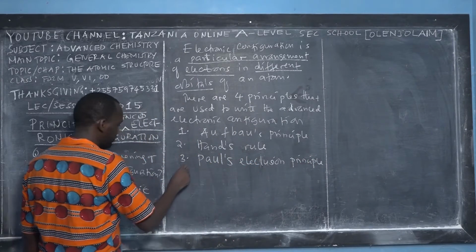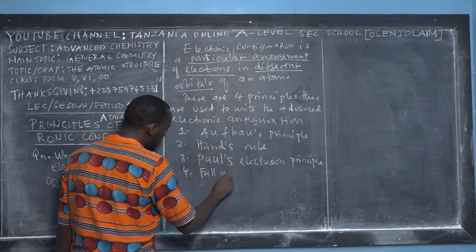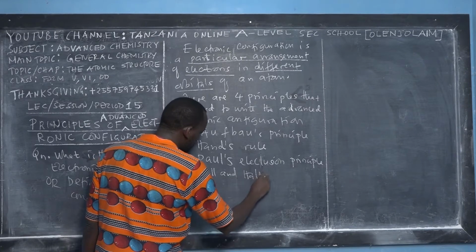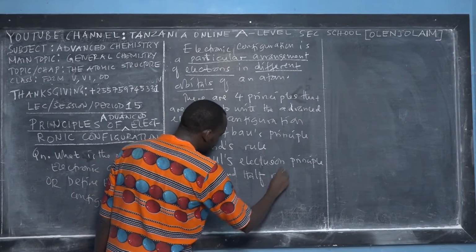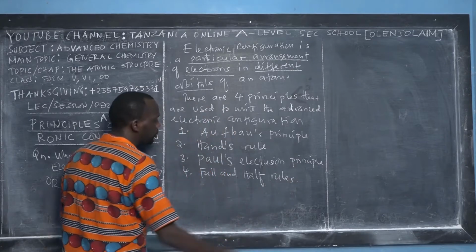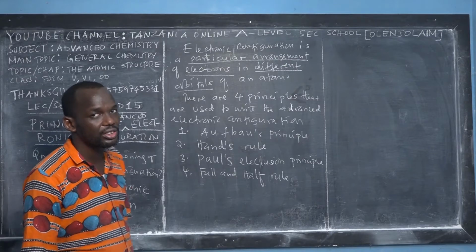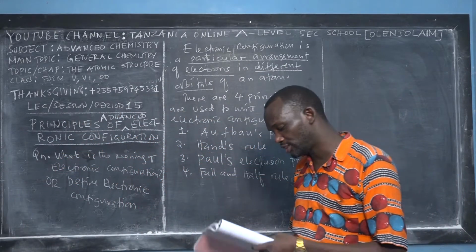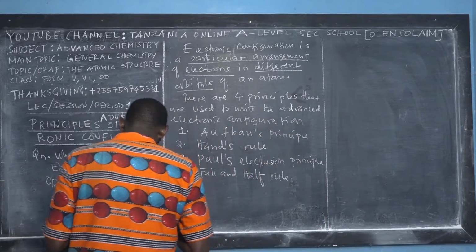And then the fourth one, we call it the full and half rule. So these are the four principles that we have to follow on writing advanced electronic configuration.